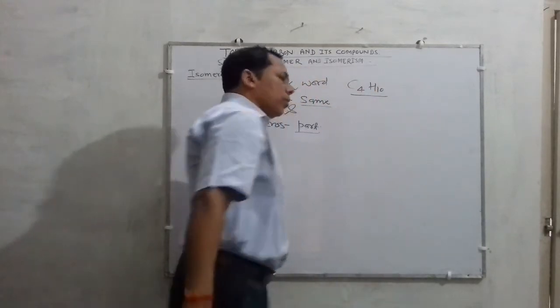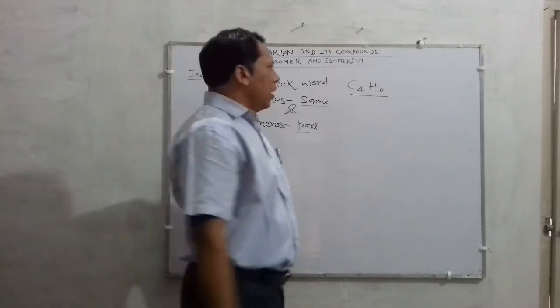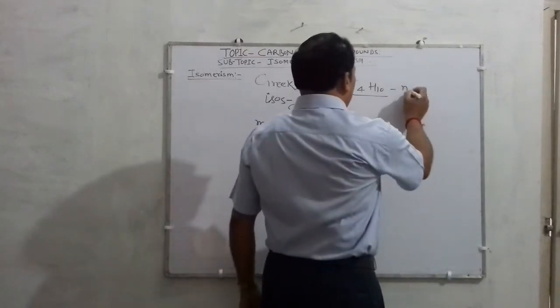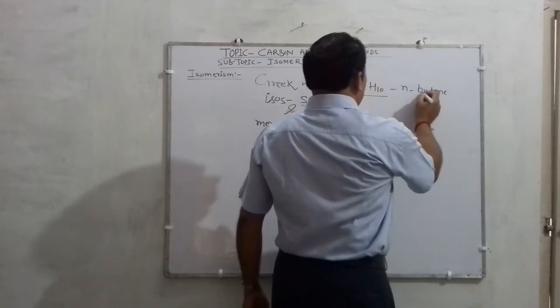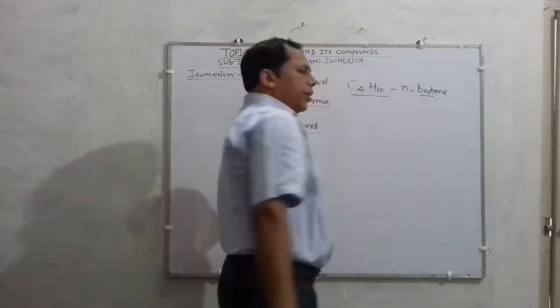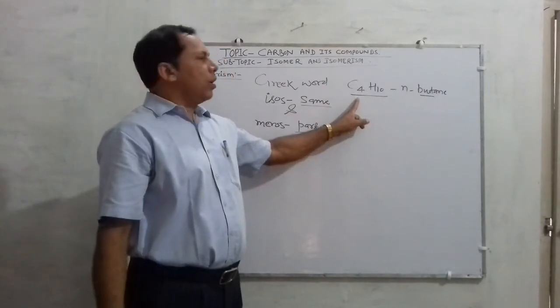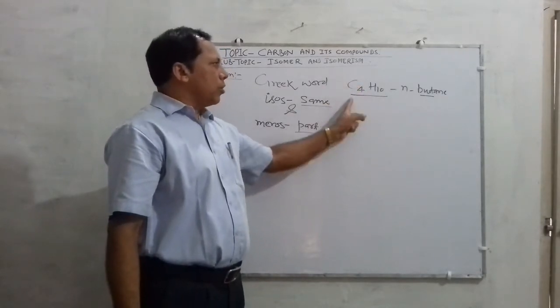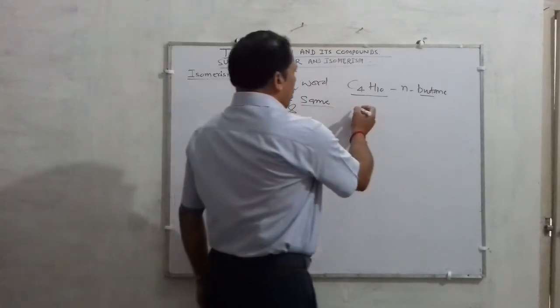take this compound C4H10. You know it is n-butane or normal butane. So according to the definition, how will this show isomers and why is the phenomenon called isomerism?